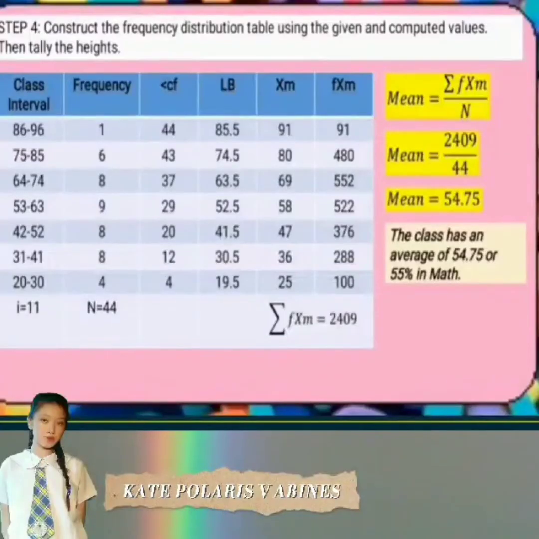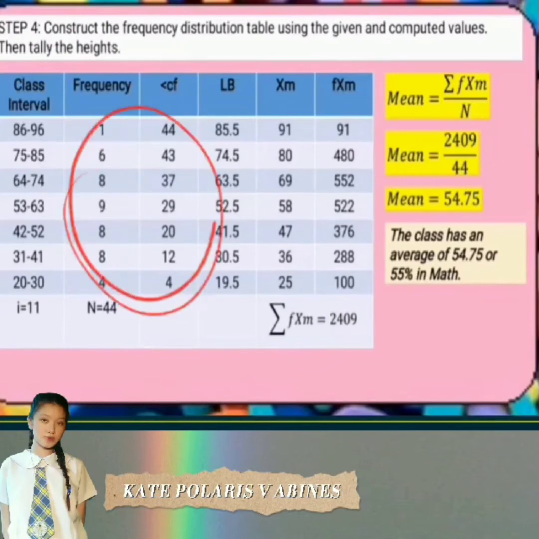Now, to get the mean, the percentile, and the percentile rank, we need the less than cumulative frequency. To get the cumulative frequency, we just copy this 4, plus 8 equals 12, plus 8 equals 20, plus 9 equals 29, plus 8 equals 37, plus 6 equals 43, plus 1 equals 44.